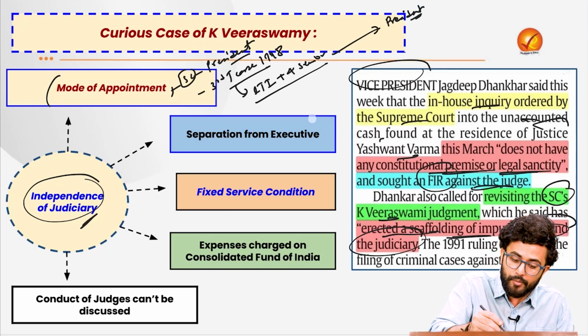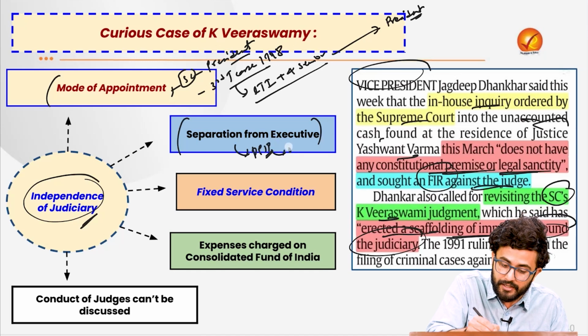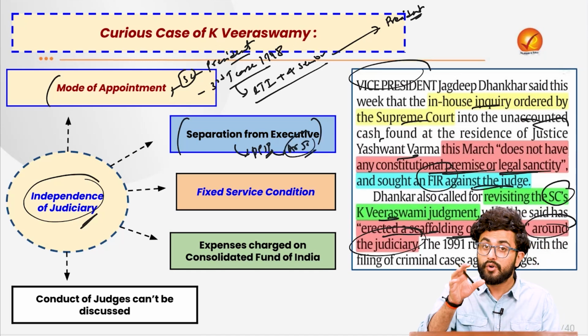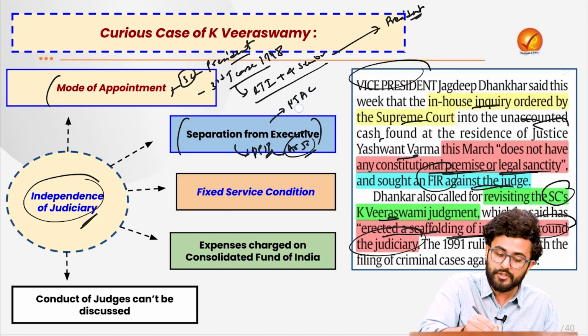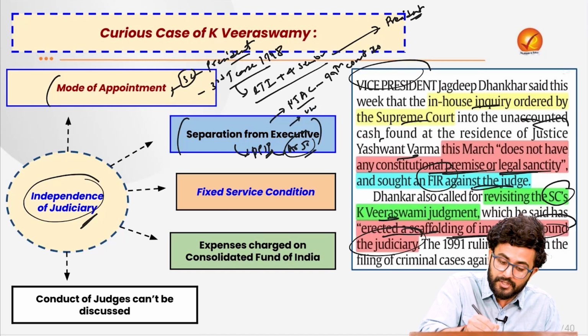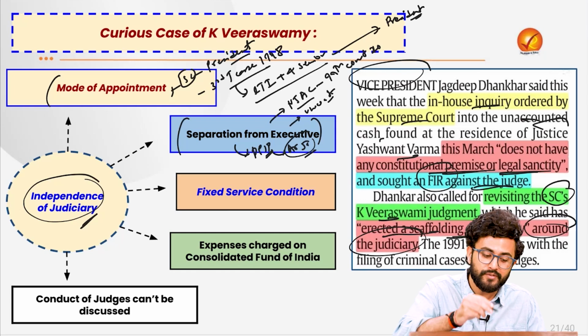Then there is separation from the executive, which is basically a kind of directive principle of state policy itself under Article 50 of the Constitution. It was for this purpose, if you can recall, that the National Judicial Appointments Commission, which was established by the government under the 99th Constitutional Amendment Act, was held unconstitutional by the judiciary. They said that the executive is trying to encroach upon the appointment procedure of the judges.